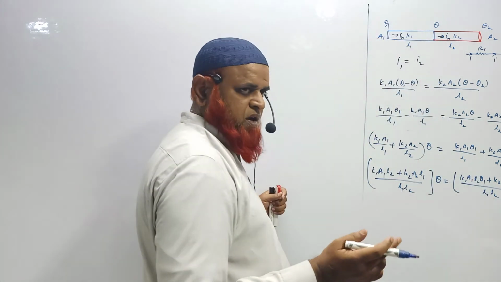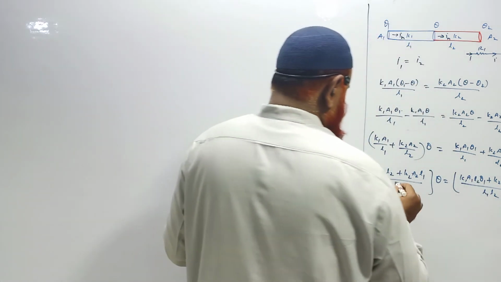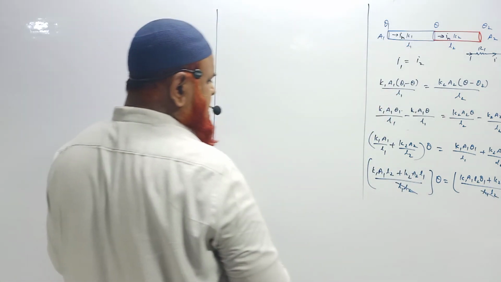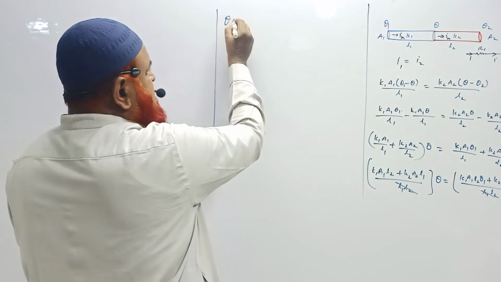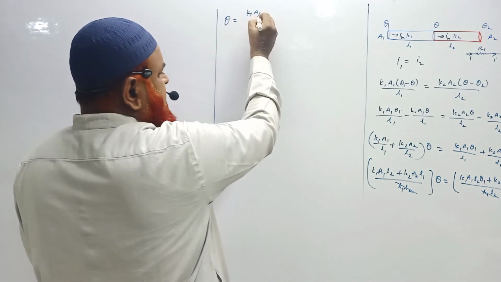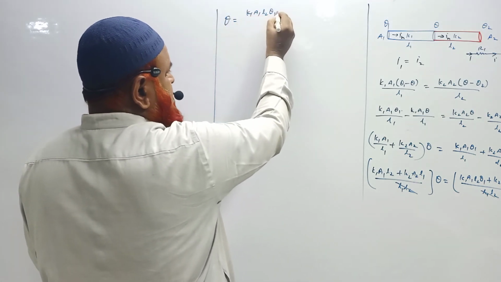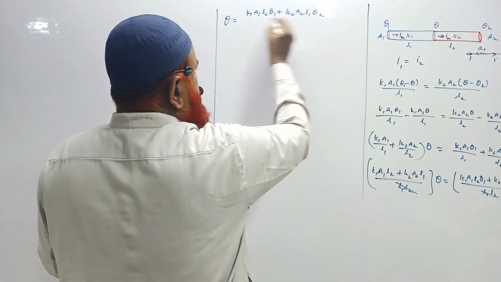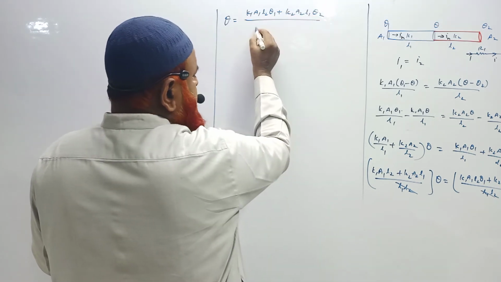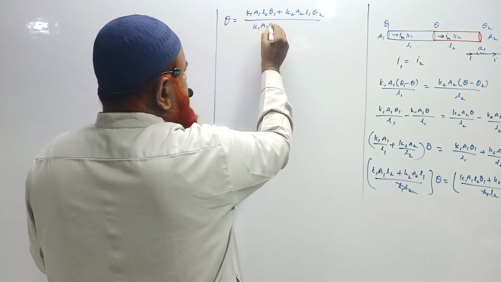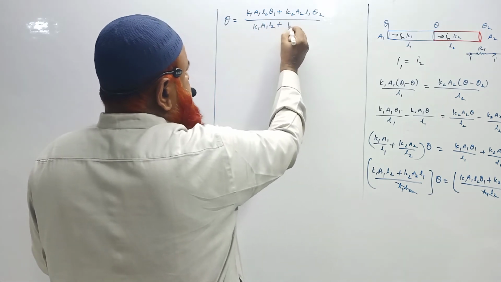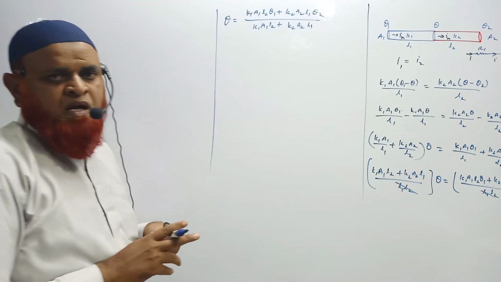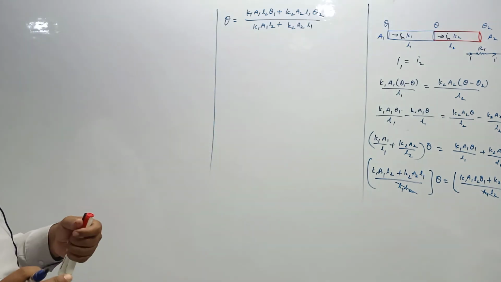Understood? Like this we are getting. Then from this you are just removing these two here. And finally how much are you getting now? Just see, theta is equal to K1 A1 L2 theta 1 plus K2 A2 L1 theta 2 divided by K1 A1 L2 plus K2 A2 L1. That's it. This type of formula you are getting now.